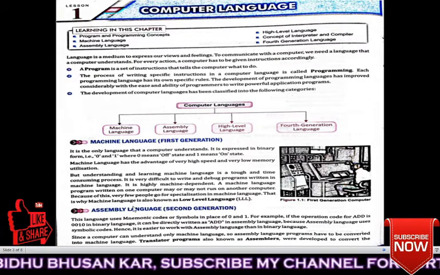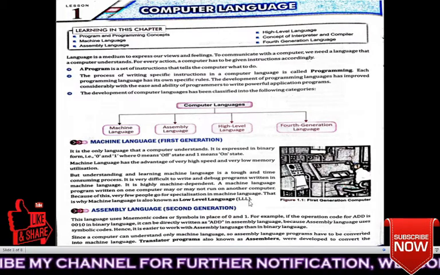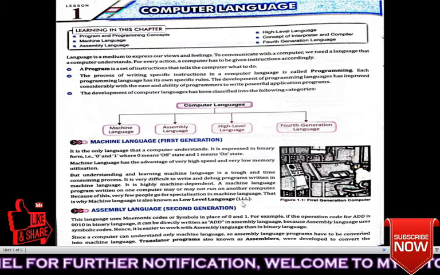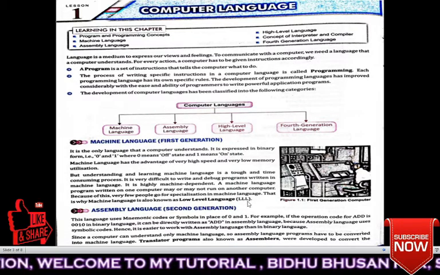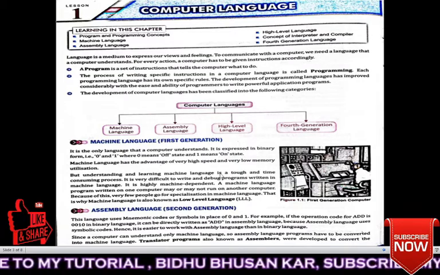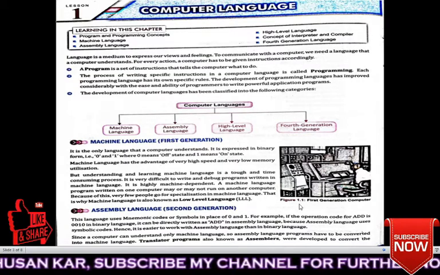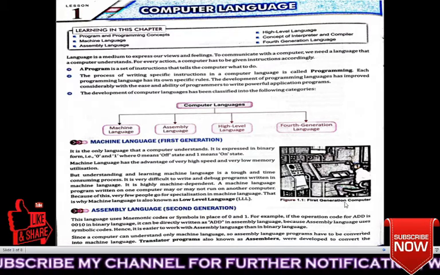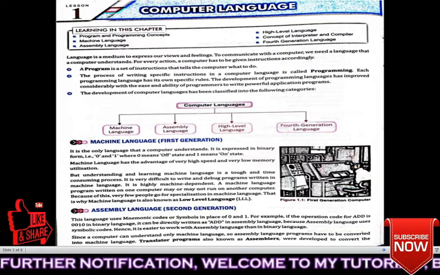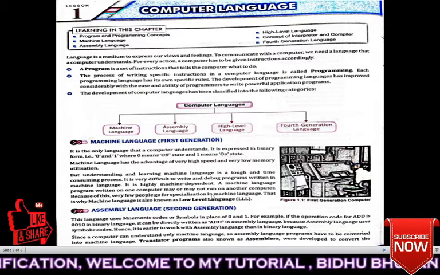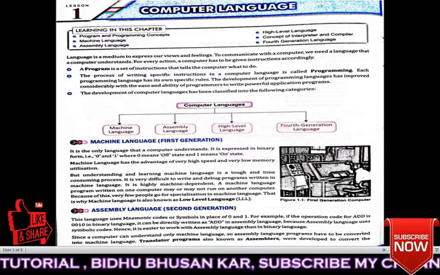That is why machine language is also known as low level language, means LLL, low level language. Just read and remember all these things. So here is a figure, 1.1, first generation computer. See how big this computer is. This is the picture of the first generation computer.